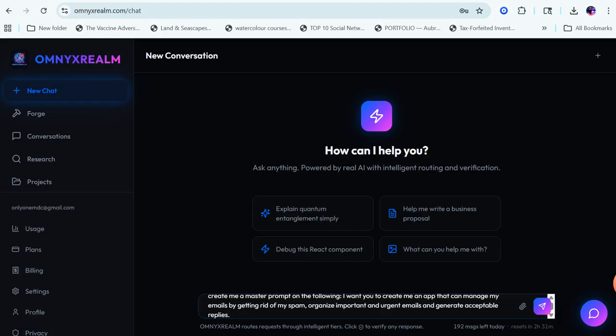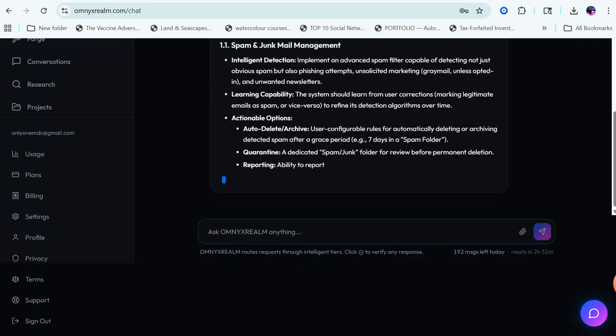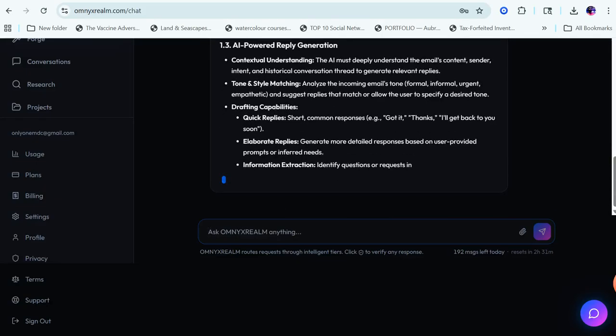So this is in the chat. I'm just going to press return. Let's see what happens. Right now, it's saying it's doing deep work. So it's taking a little bit of time to think. And boom, there we go. Not long at all. It's generating me a master prompt.